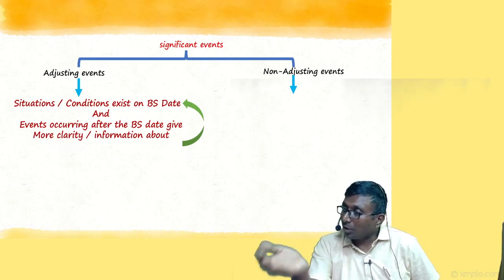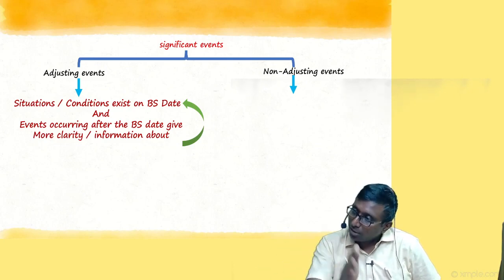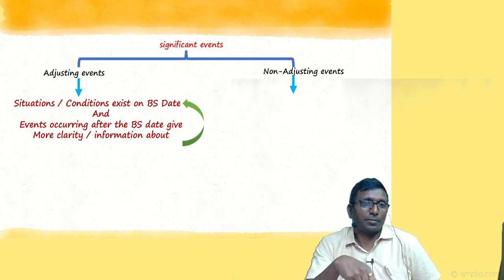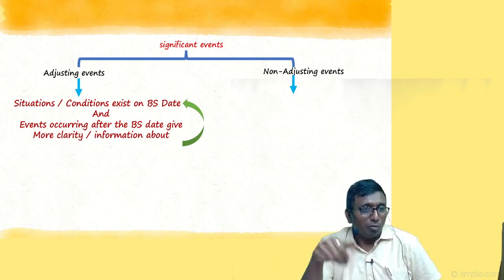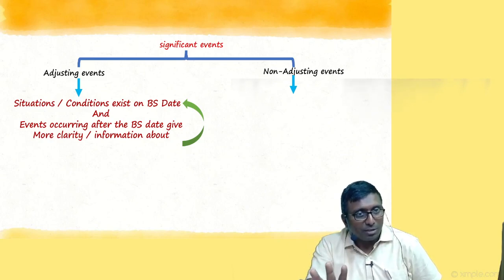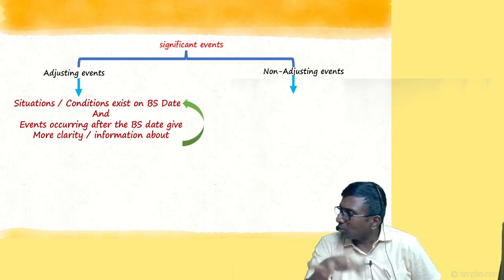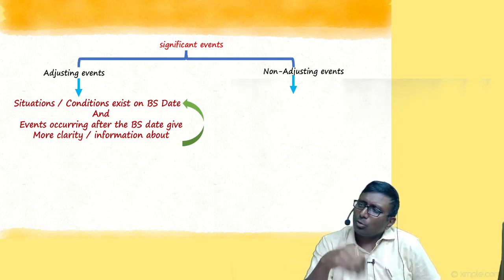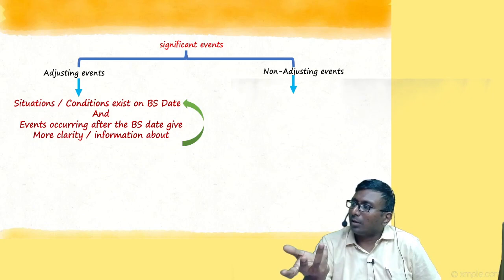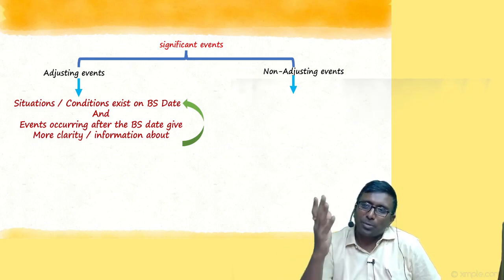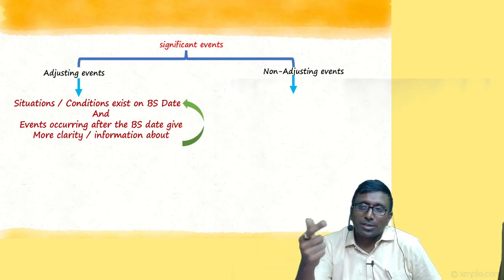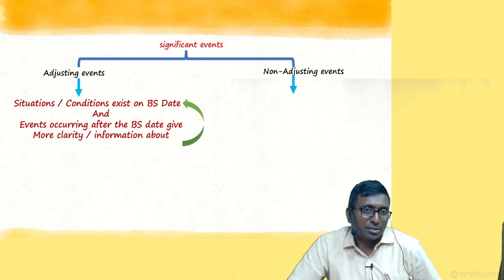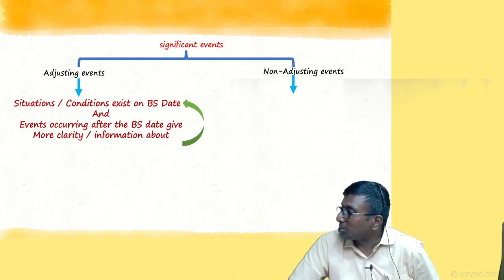What is the clarity? Boss, on 31st March, you had an obligation to pay them the salary. But you forgot, my dear. Clarity has come. Then what can you do? Till the books of accounts are closed, no. Are you getting my point? Have you closed the books or not yet? Not closed yet, right? What is the problem? Correct? Yes, pass a back-dated entry and come. You can easily do it. Do it. That's it.